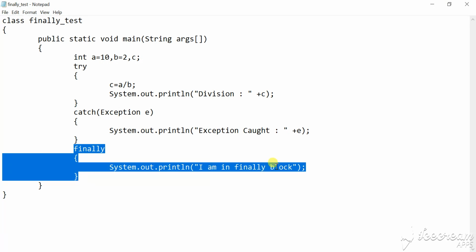So to understand the concept of finally, we will run the program two times, one with an exception and one without an exception.